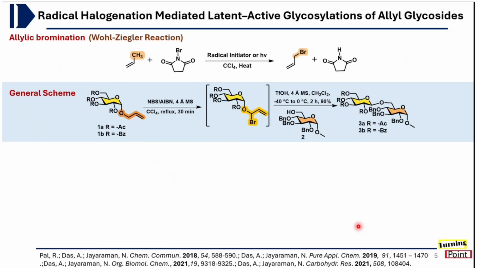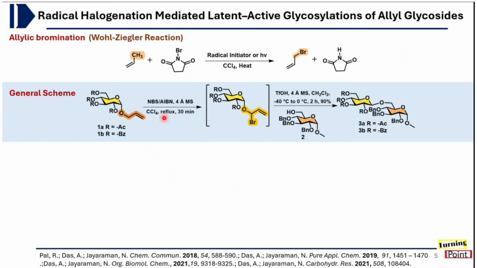But in 2018, Professor Jayaraman's group utilized the allylic bromination condition, which is different from the metal catalyst. As is very well documented in the literature, allylic bromination will selectively brominate the allylic carbon in the presence of NBS and a radical initiator or photo condition, with carbon tetrachloride as solvent and/or heat, which will give selective bromination at the allylic position.